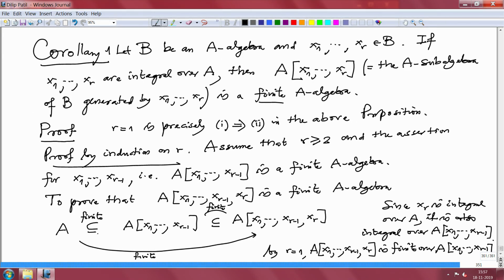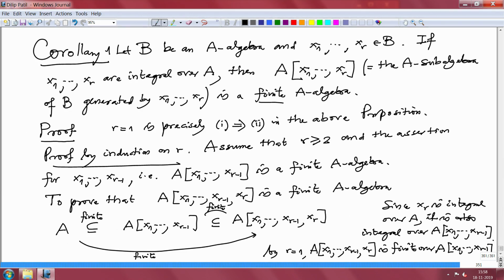And now if this is finite and this is finite, the whole thing will be finite. Because you take the generating system for this module and the generating system for this module as a module over A, and you multiply them, and then you get a generating system for the A-module, this upper one. All right.